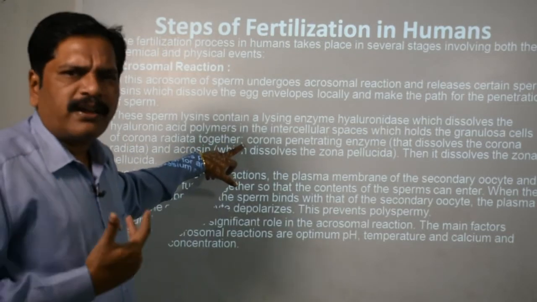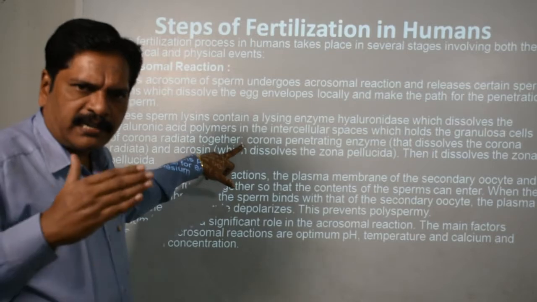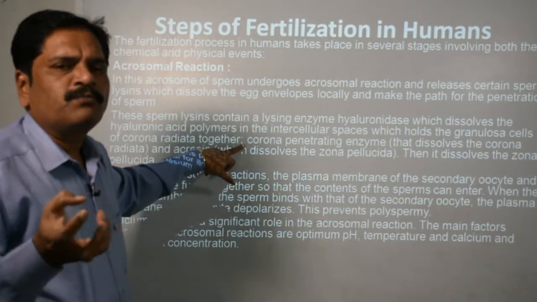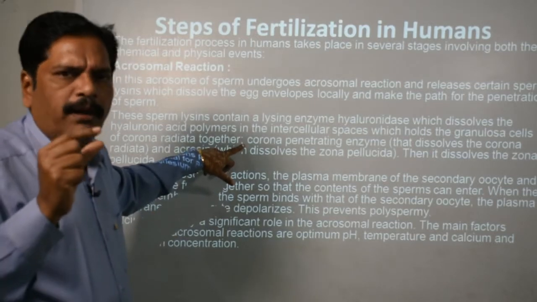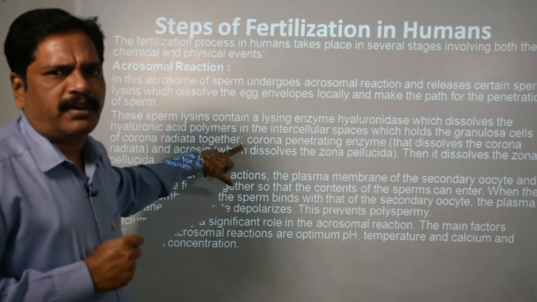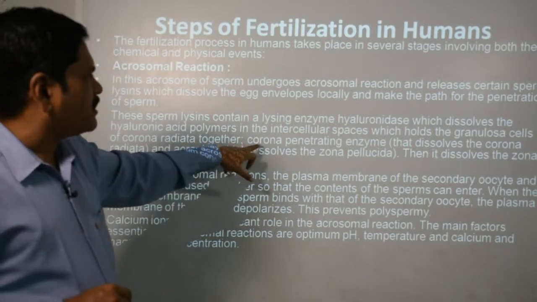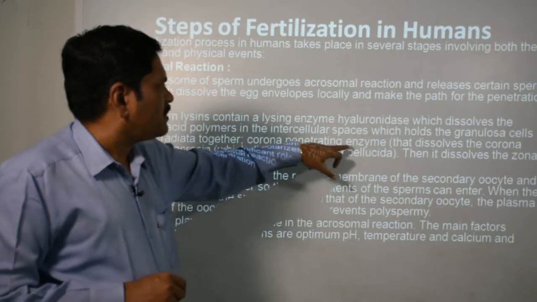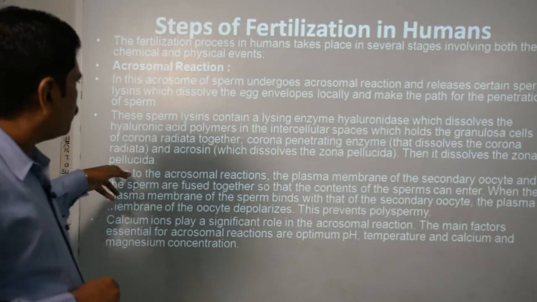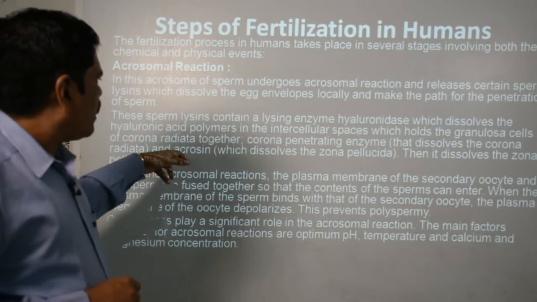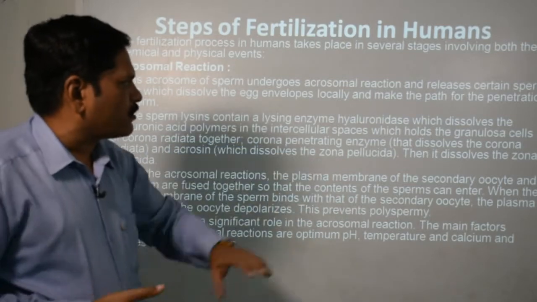You know that two layers are there, one is the corona radiata and the second is the zona pellucida, okay. So the thick wall or deposition of the corona radiata is dissolved by this, and the corona penetrating enzyme, okay, is responsible for dissolving the radiata, and acrosin dissolves the zona pellucida.